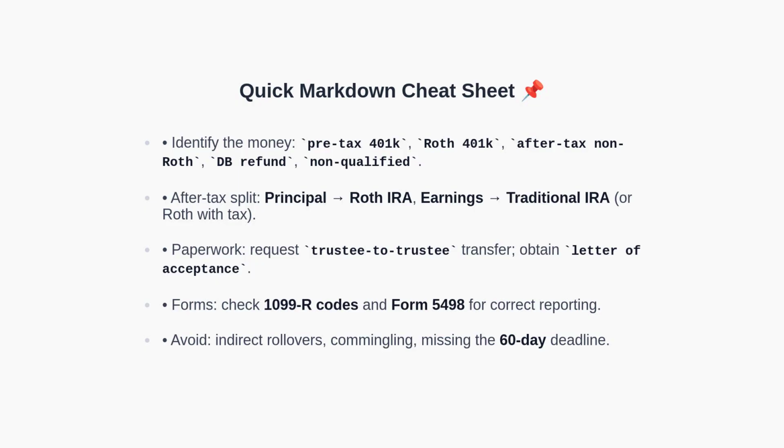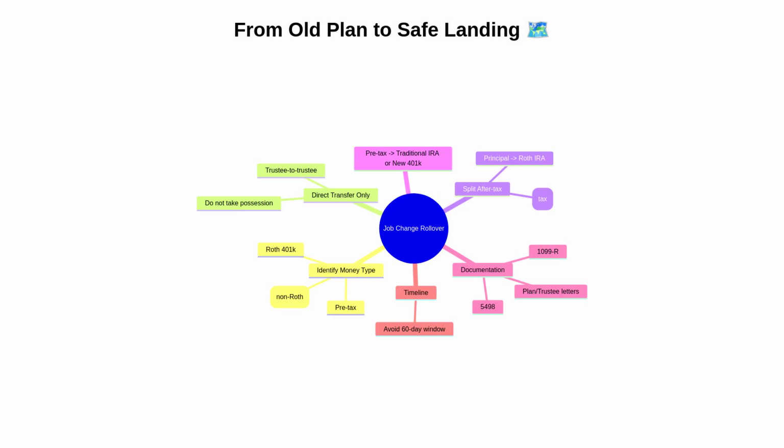To close out, let's reinforce the core process with one more diagram. This mind map will consolidate the entire process. Starting from a job change rollover, you first identify the money type. You commit to direct transfers only. You split after-tax funds into principal directed to a Roth IRA and earnings directed to a traditional IRA or to a Roth IRA if you accept current taxation. Pre-tax funds go to a traditional IRA or your new 401k. Documentation includes 1099-R, 5498, and custodian letters of acceptance. Finally, you avoid the 60-day timeline risk by never taking possession of funds.